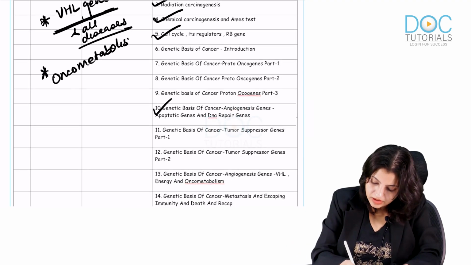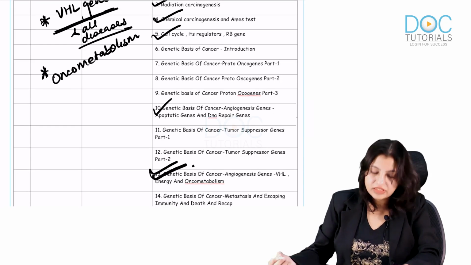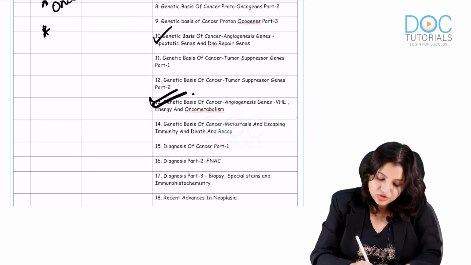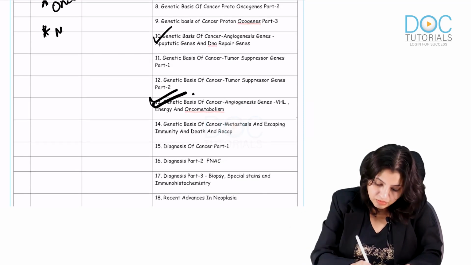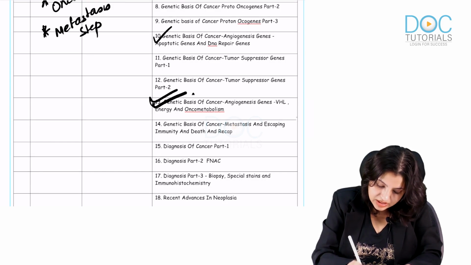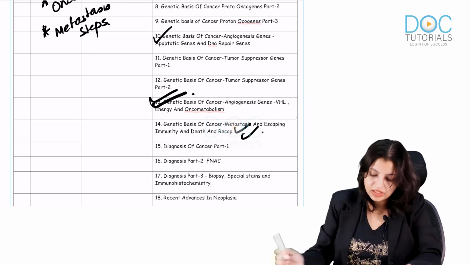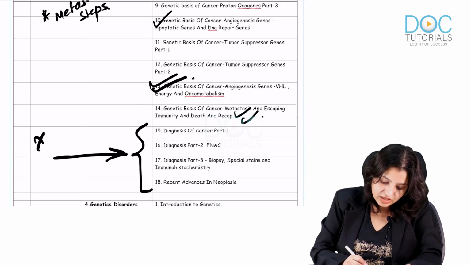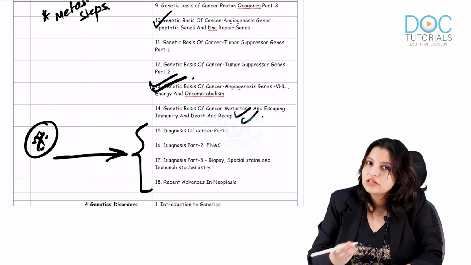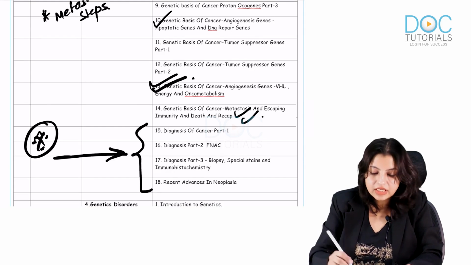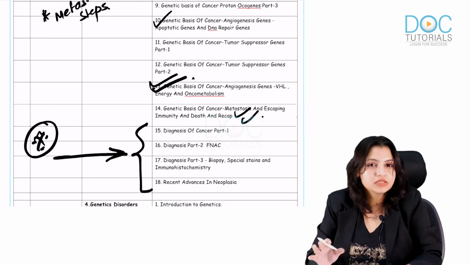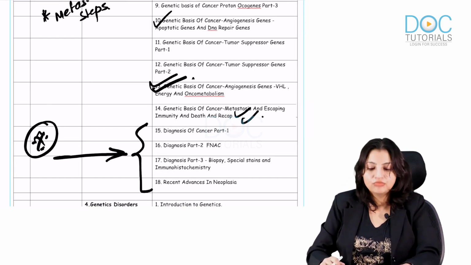So please remember, genetic basis and oncometabolism is a very, very important thing. Then everybody should know the steps in metastasis, that's very important, and the diagnostics and the advances. This is very, very important because nowadays the key focus of the exam is the integrated point of view. So they will be asking a lot of techniques, so your techniques should be crystal clear. So these are the things you must know in neoplasia.